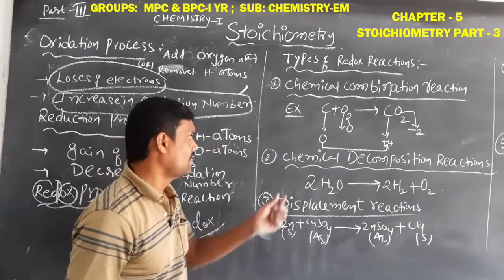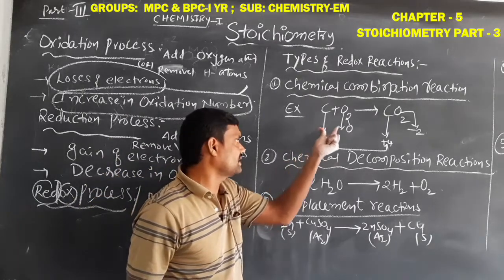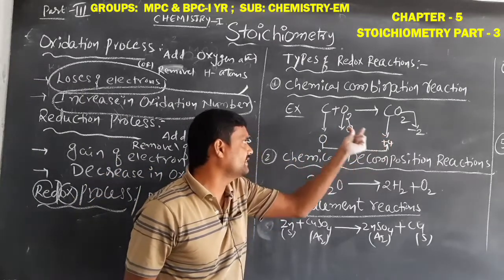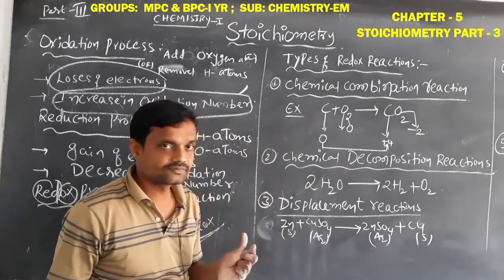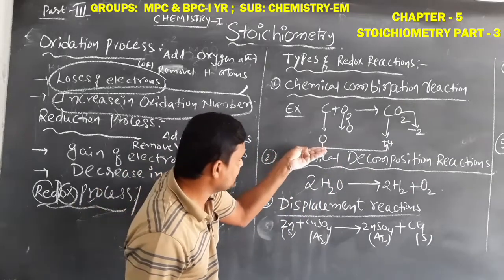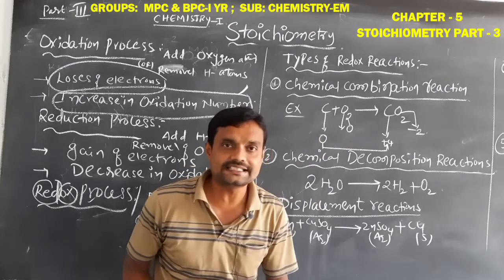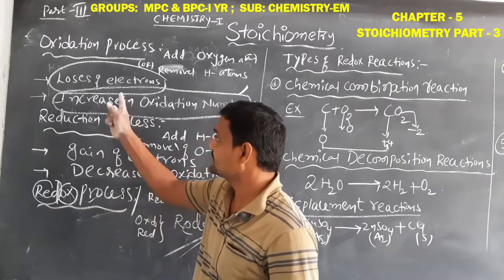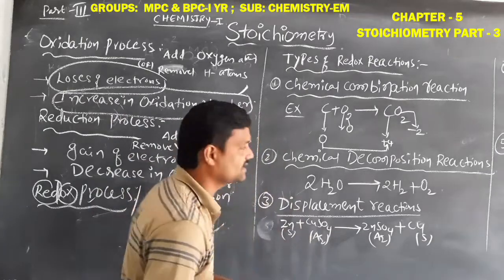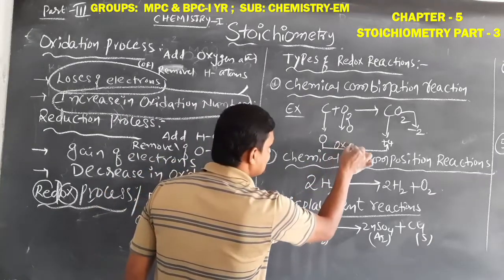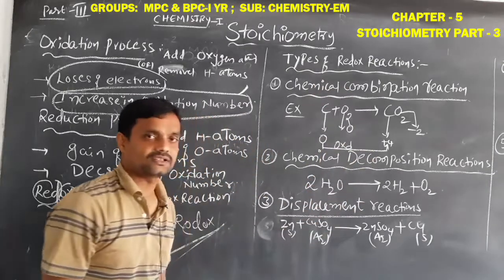Okay students. When carbon reacts with oxygen and is converted to carbon dioxide, its oxidation number changes from 0 to +4, meaning the oxidation number increases. When the oxidation number increases, that is the oxidation process.